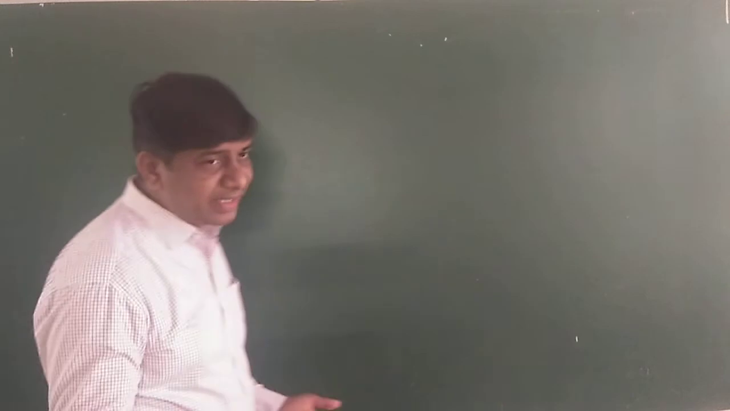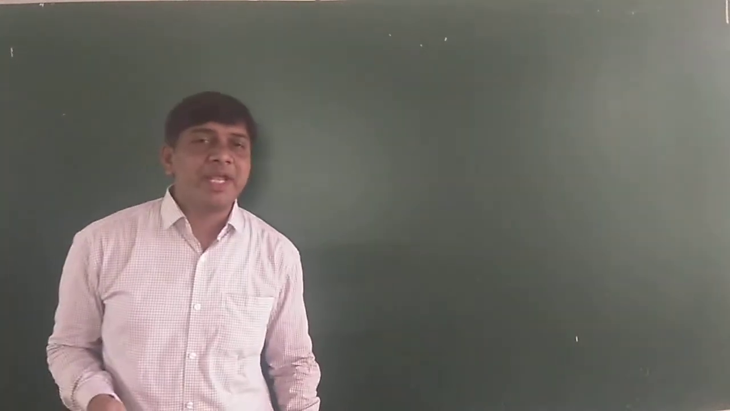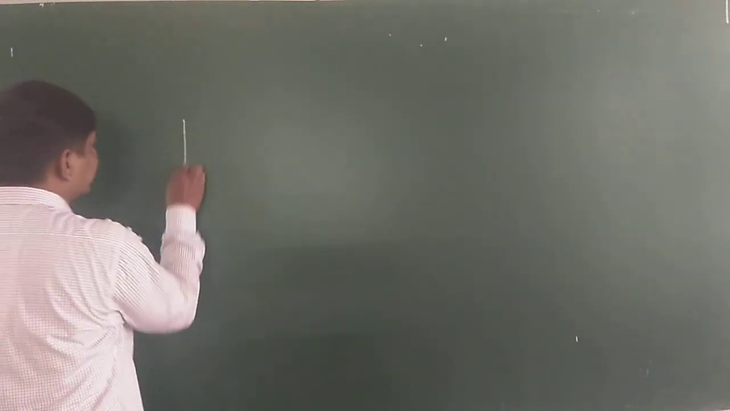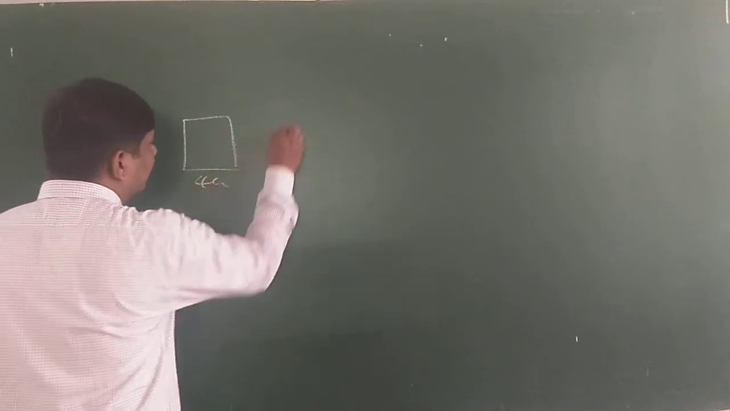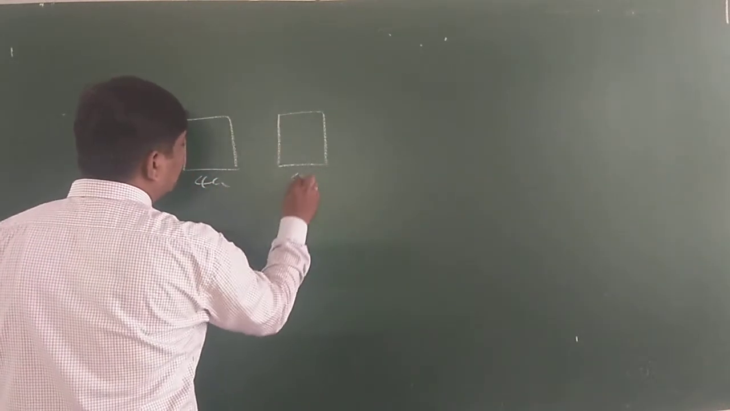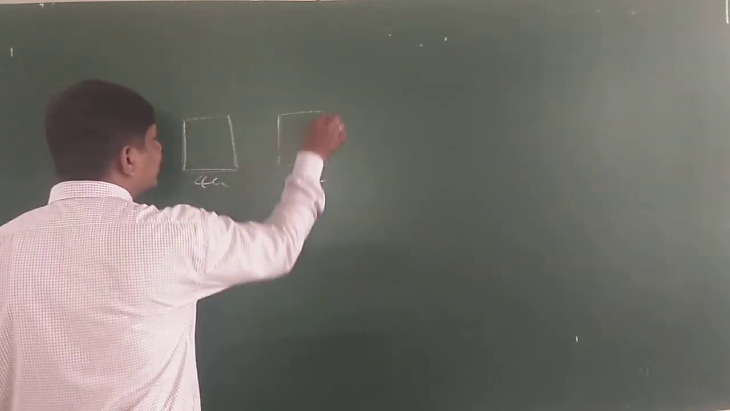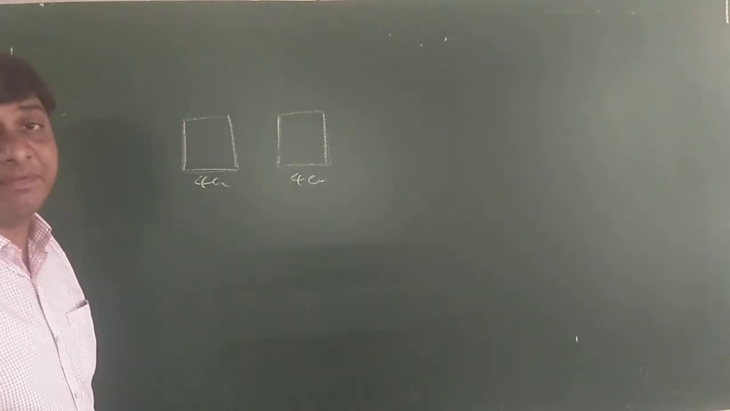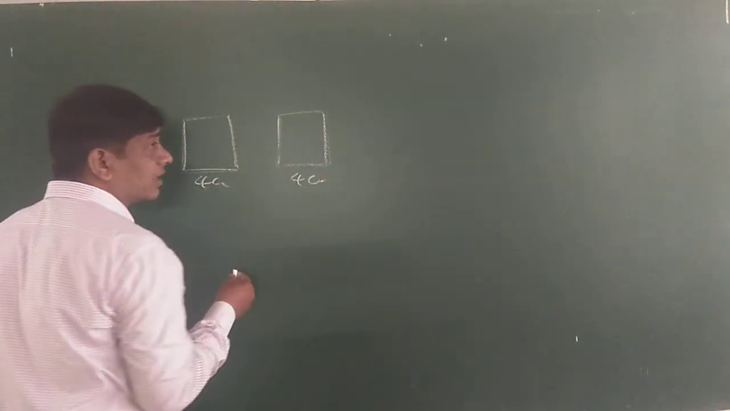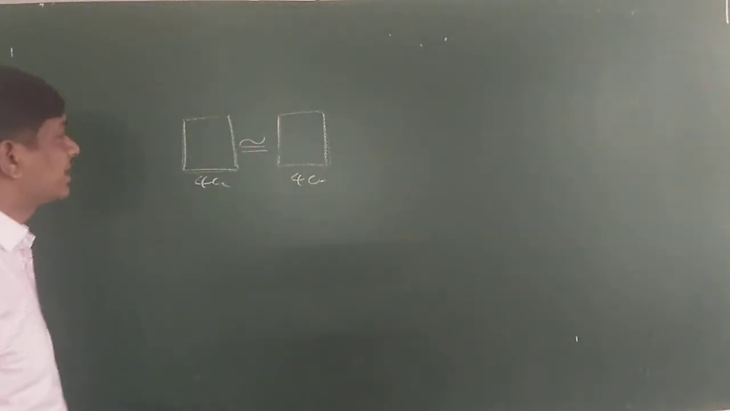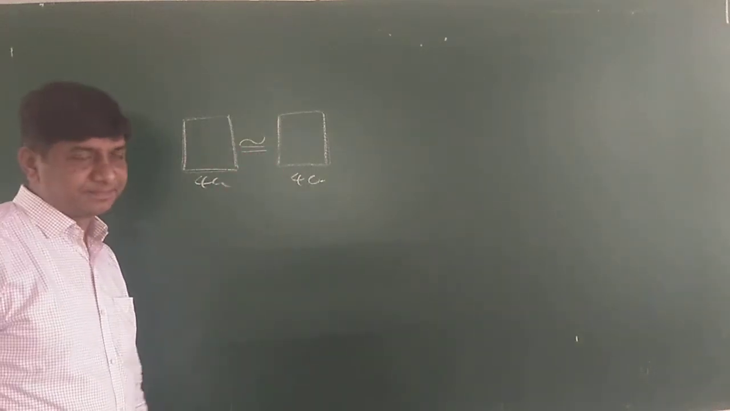Now in polygons also there are congruent polygons. Suppose I drew two different squares, each side 4 centimeters. This is a 4 centimeter square and this is also another 4 centimeter square. So these two are in the same shape and same size, so these two squares are called congruent. And this is the congruency symbol.